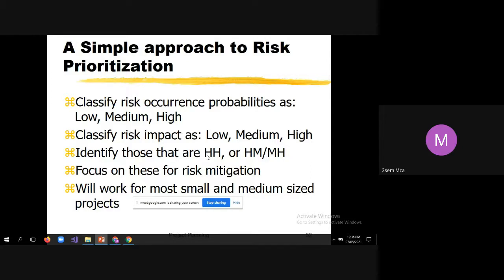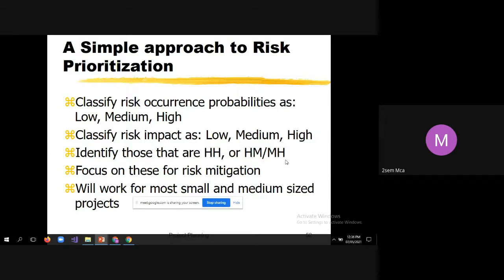See here we have three things: HH, HM, and MH. For HH and MH, we have to give high priority compared to HM because here the impact is high in case of HH and MH. Focus on these for risk mitigation.